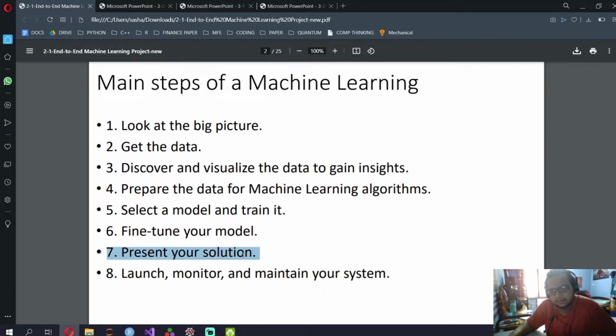This is done by using evaluation metrics like RMSE, root mean square error, R squared, mean absolute error. It uses these to present how good or how bad our model has done. Then you launch, monitor, and maintain your system.